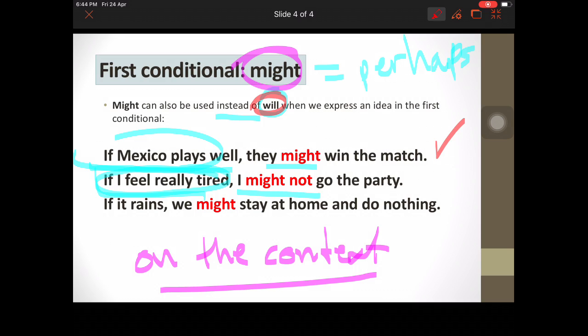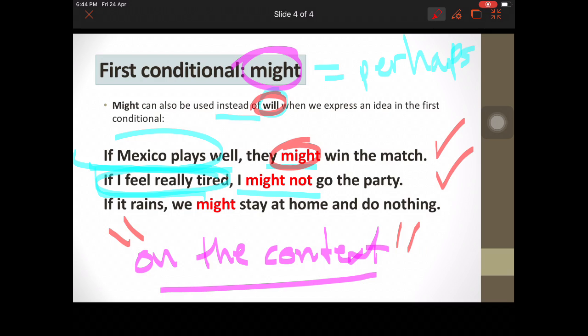Like I told you here, these ones. If Mexico plays perfectly, if they have a great match, they might have a chance to win the match. They might. But if they play horribly, they will lose. Okay? If I feel really tired, I might not go to the party. But if I feel fine, I will go to the party. If it rains, we might stay at home. But if it doesn't rain, we will go to the party. You see, it all depends on the context, okay? So you need to be very careful with the context, so you can include might or will.